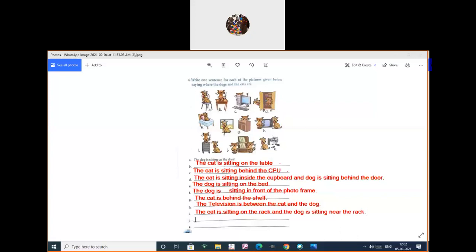Very good. For the J1, look at here. Bookshelf. A book rack. Yes. So we are now noticing about that book rack only. Between. Very good. Book shelf.